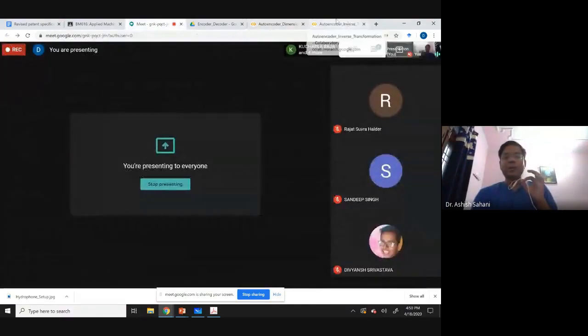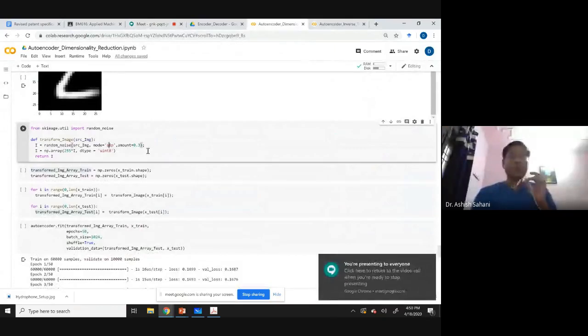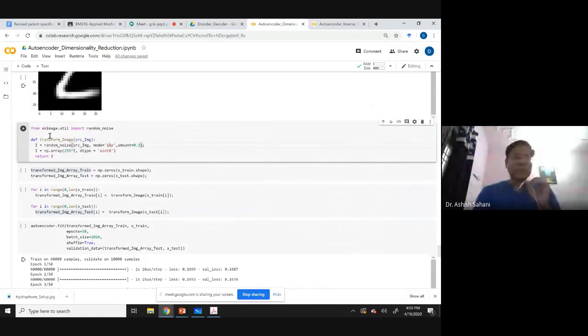Now I will give one example of how we can add some noise to this data, and we'll see how this decoder network is able to remove that noise. Here I am creating a function, transform image. If I pass any image to this, it will add some salt and pepper noise to it. Salt and pepper noise is like if you take an image and pour some salt and pepper over it, how it looks. That's the salt and pepper transformation.